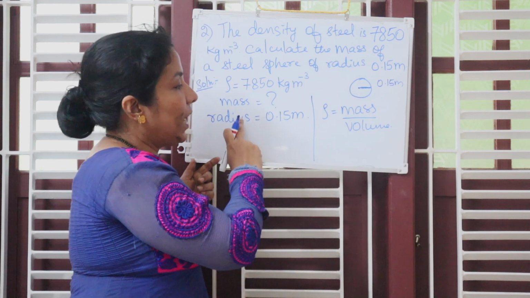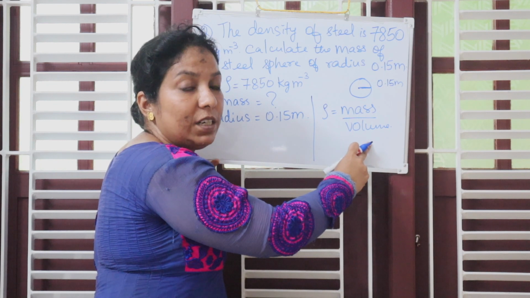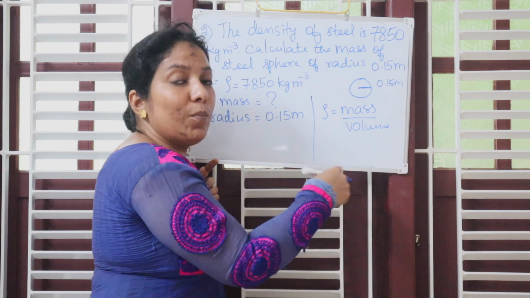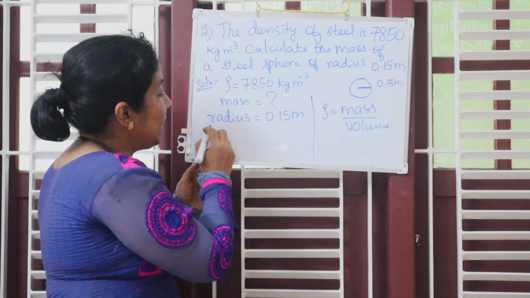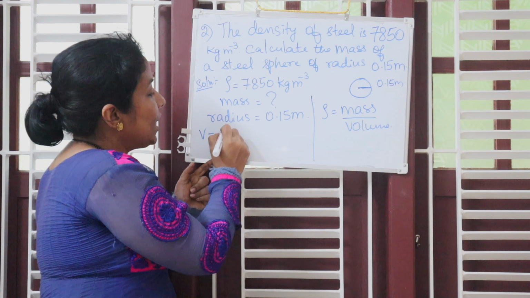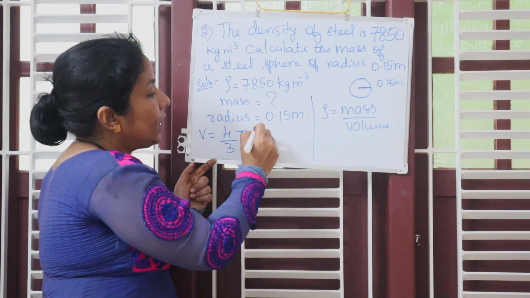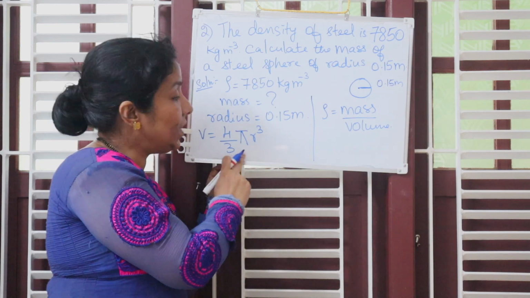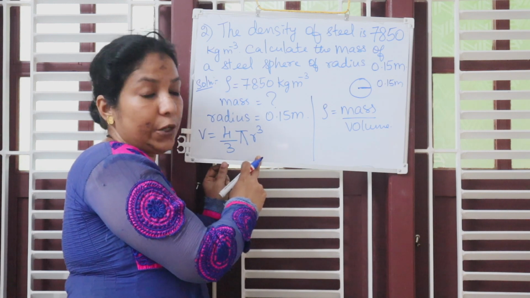Okay, but we cannot write radius in the place of volume. We have to convert radius into volume. Do you know the formula for the volume of the sphere? The volume of the sphere is given by V equals 4 by 3 pi r cube. In maths we have studied the volume of the sphere is 4 by 3 pi r cube.